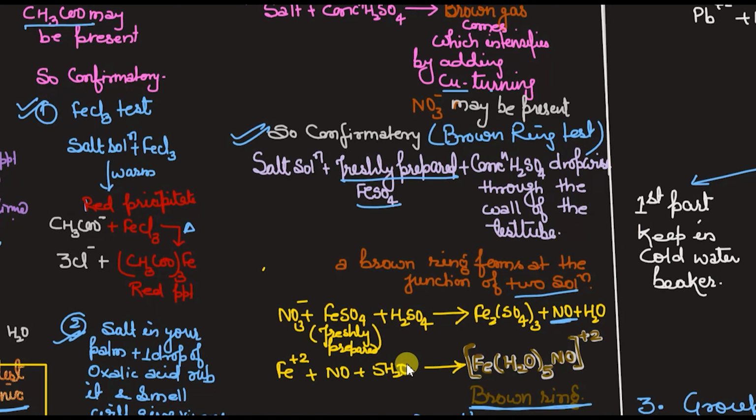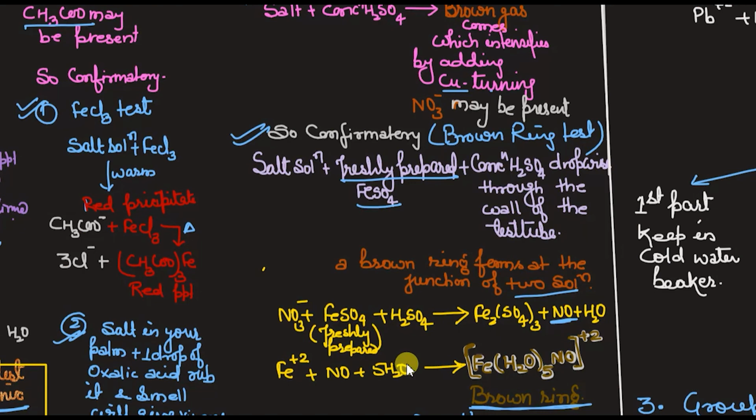So that means this NO3 minus has to oxidize FeSO4. Once it oxidizes FeSO4, it will form the NO compound. If it is already oxidized, this NO3 will not be able to oxidize it further to produce NO. And if NO is not there, it can't form this brown ring. So I hope you got why this freshly prepared FeSO4 is required.